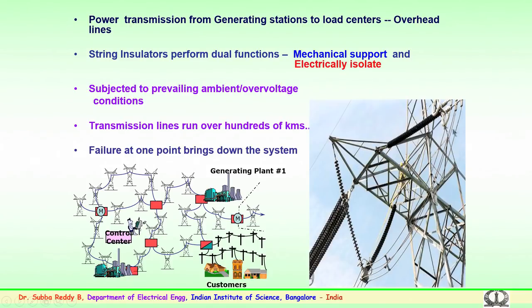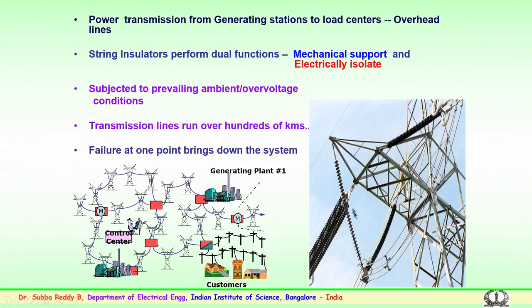These over voltages could be because of natural lightning which occurs during raining conditions or monsoon conditions, where the over voltages should not cause damage to the power equipment at the substations or at the nearby distribution stations. So, these have to be protected.